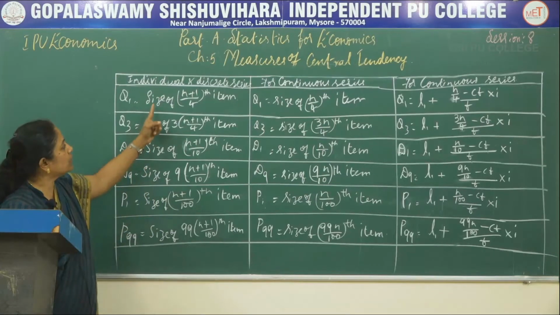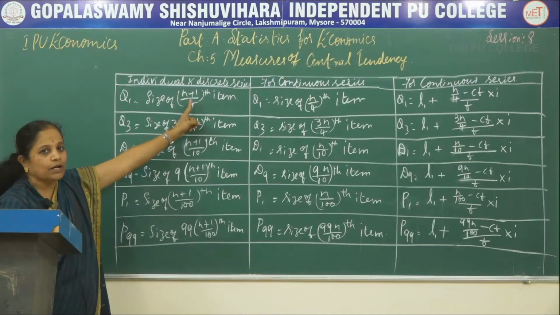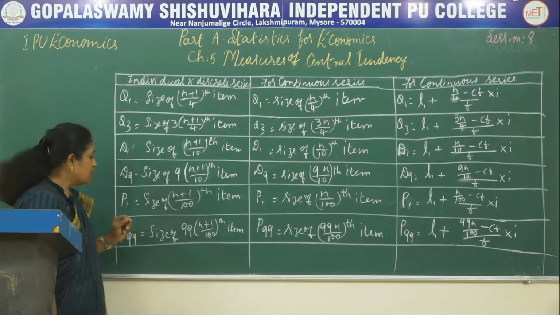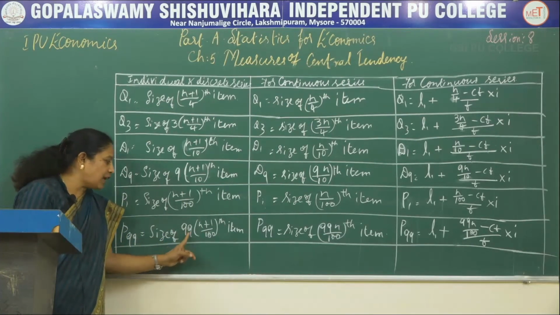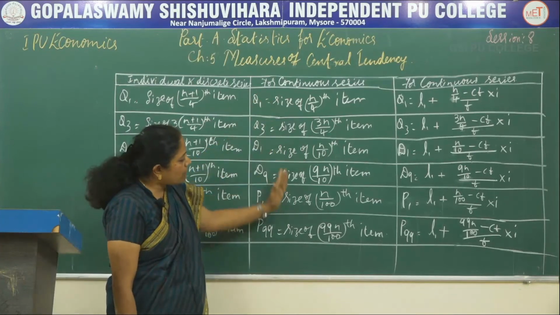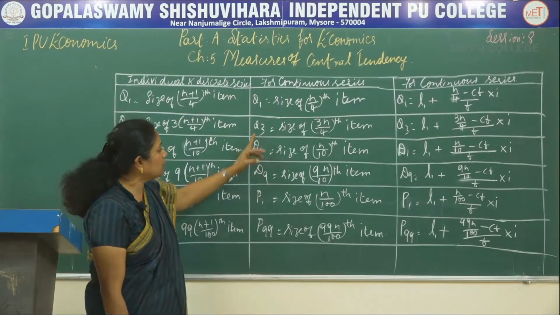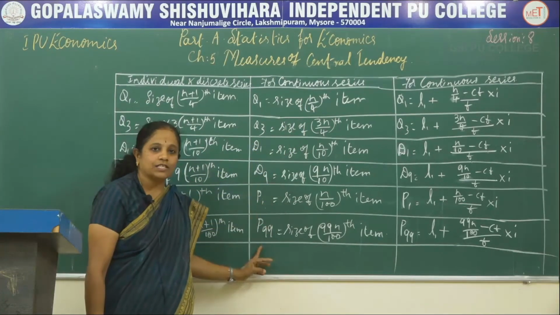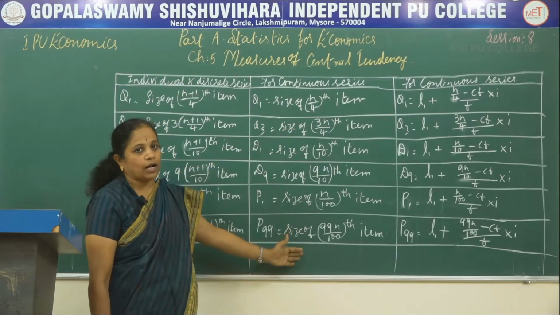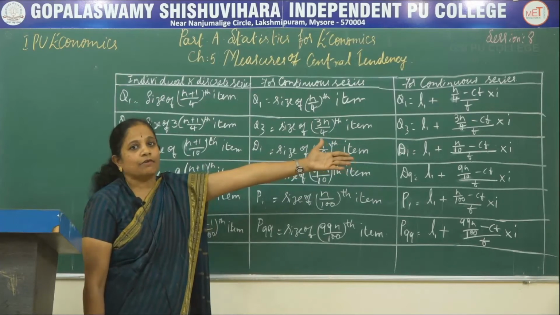You can observe that for Q1, D1 and P1 we divide by 4 if it is a quartile, by 10 if it is a decile, and by 100 if it is a percentile. Likewise, for P99, size of 99 multiplied by (n plus 1) divided by 100th item. This is a common formula for all the problems. Before we calculate any of the quartiles, deciles and percentiles, first we should go through this formula, and with the answer we obtain through these formulas, we should calculate the further answer.